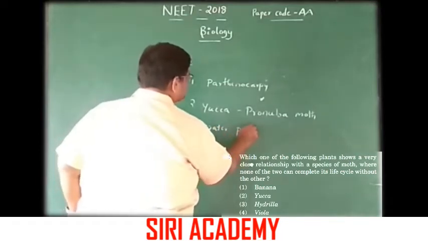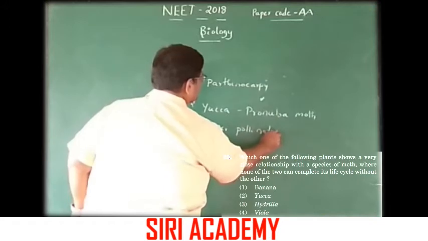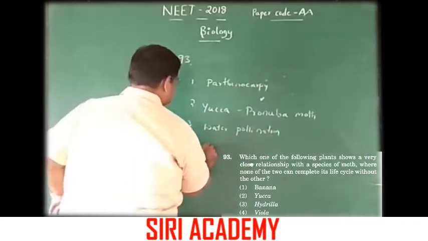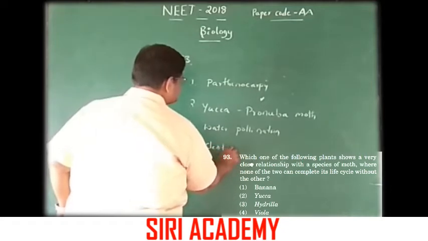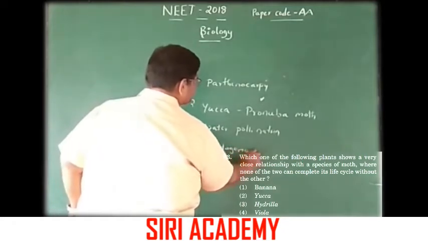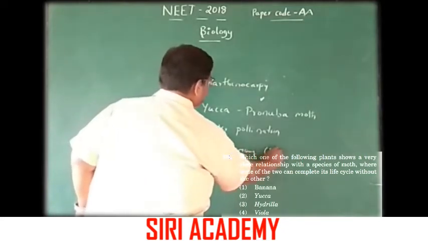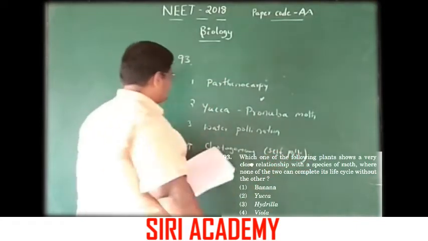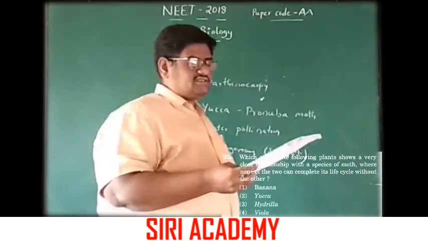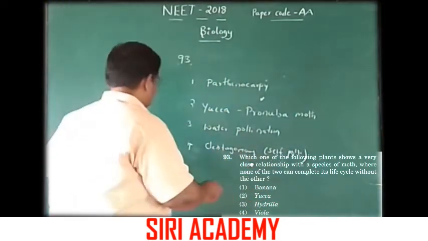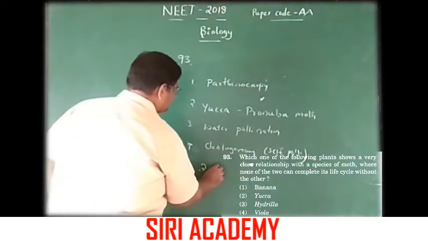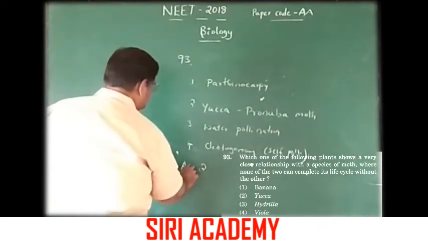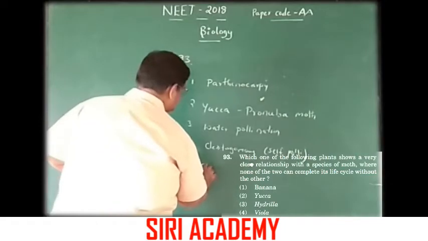And the fourth one, viola, is cleistogamous, that means self pollination. Here the answer is option 2, yucca.